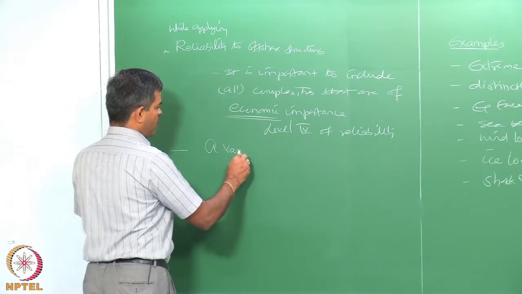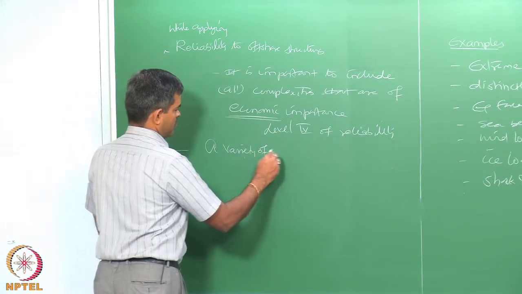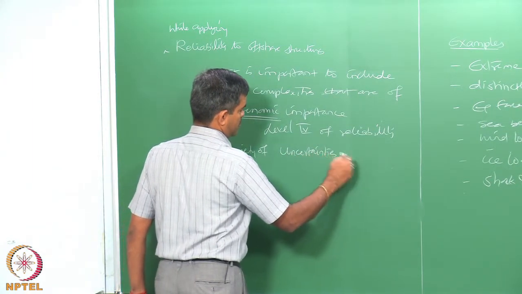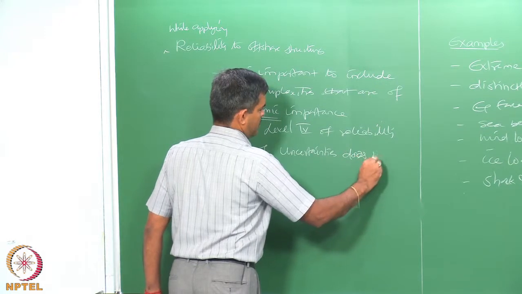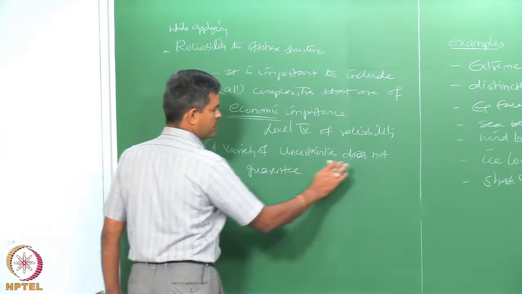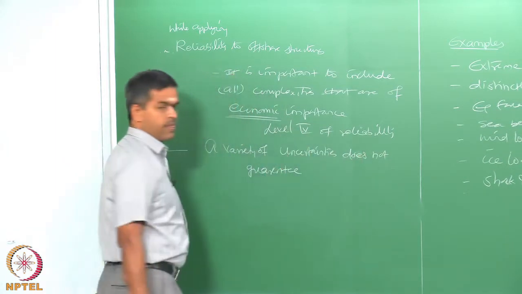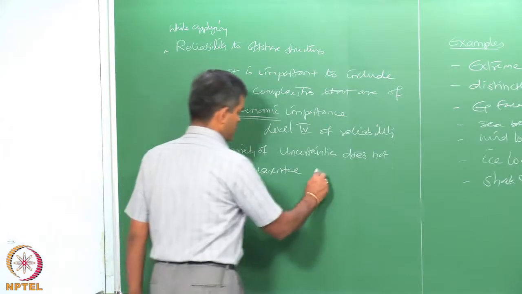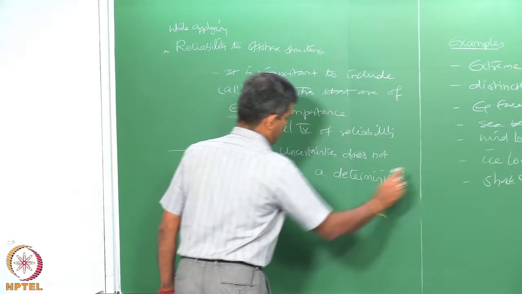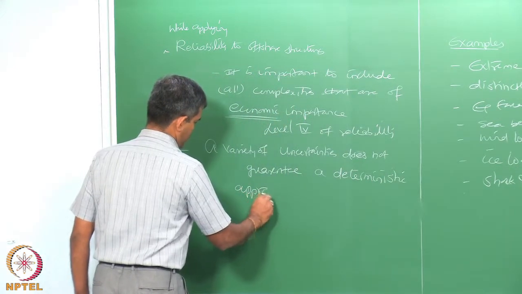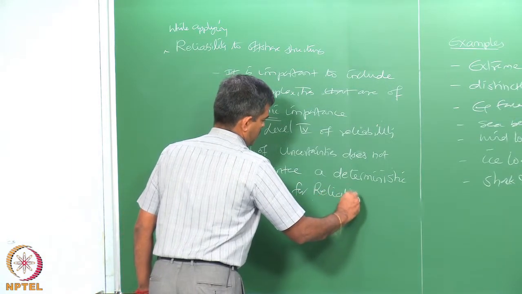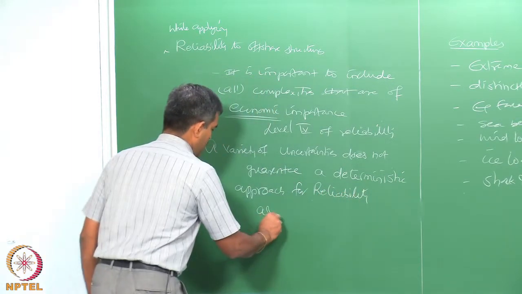The presence of a variety of uncertainties does not guarantee a deterministic approach for reliability analysis.